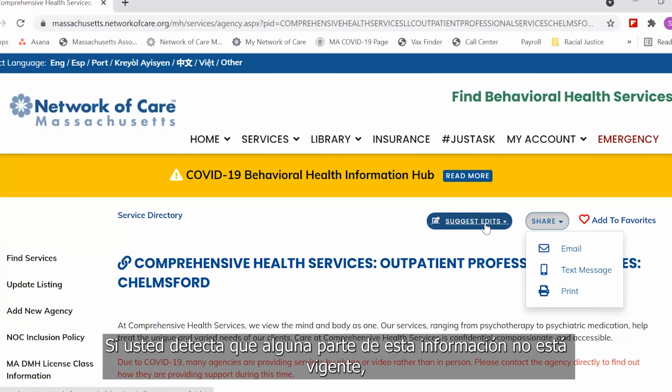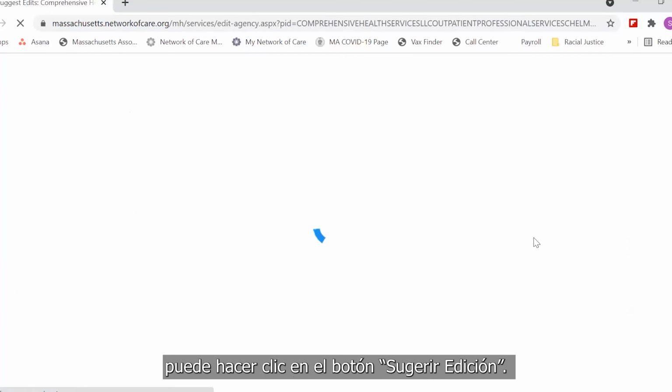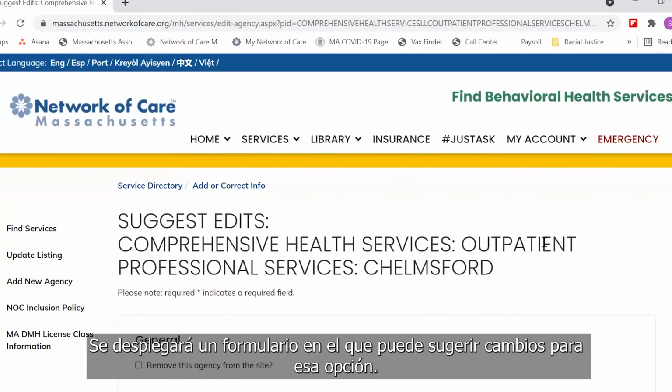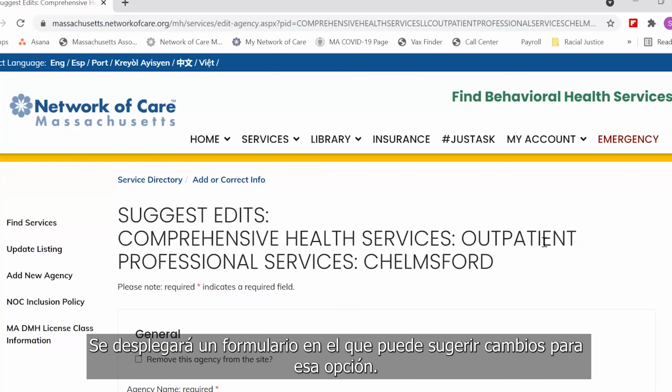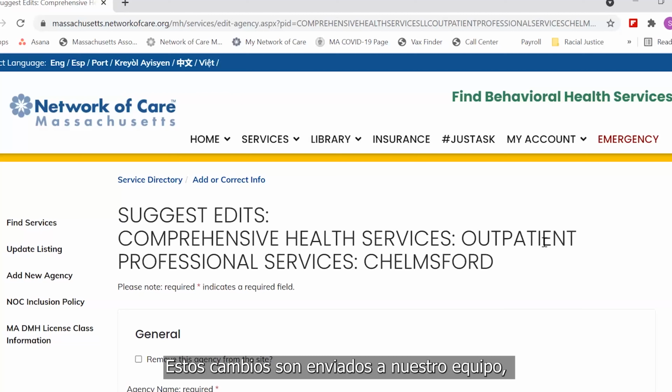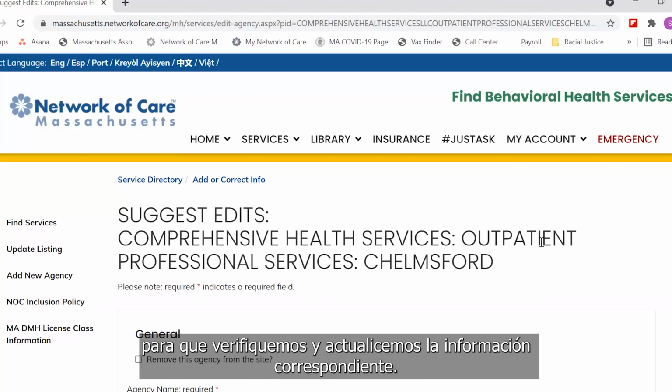If you notice that any of the information is out of date, you can click on the Suggest Edits button. This will bring up a form where you can suggest changes to the listing. These changes go to our team, and we will verify and update the listing accordingly.